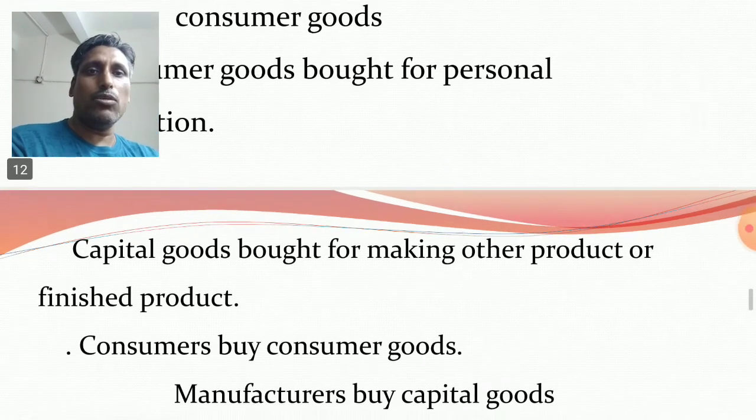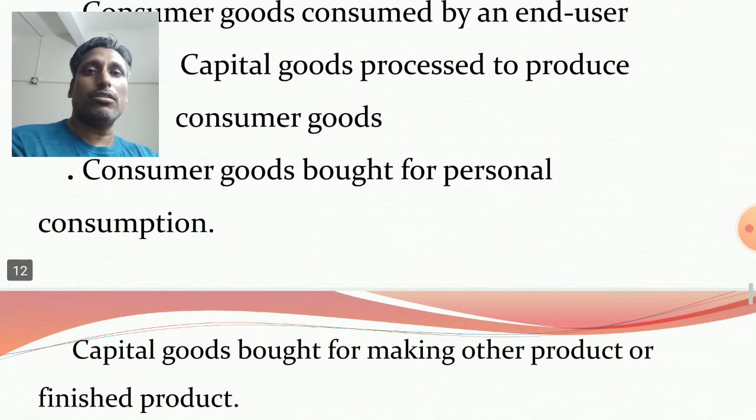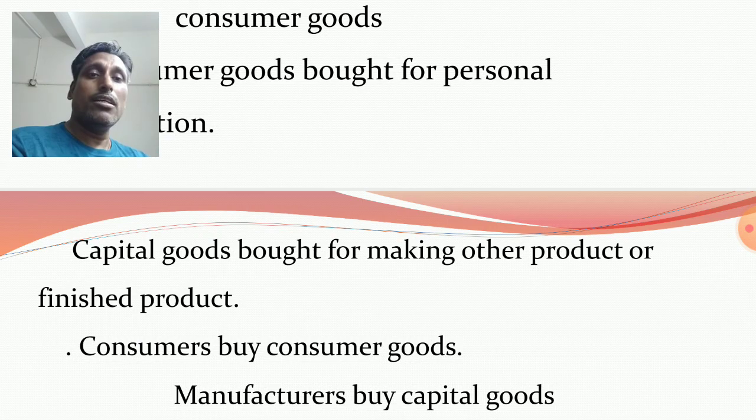But capital goods are bought for making other products or finished products. See the condition: consumer goods are bought for personal consumption, but capital goods are bought with the main intention of making other products, because machines, tools and equipment are used to produce finished products.